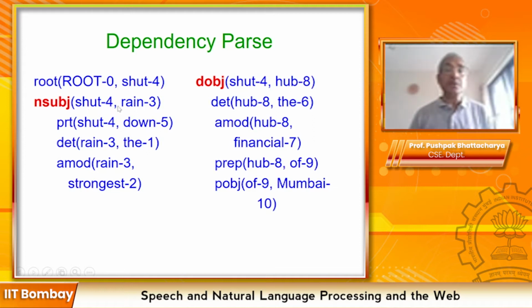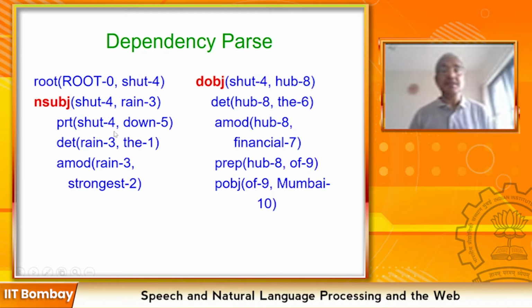Now, who is shutting? Rain is shutting. So that's why nsubj, nominal subject. Subject of shut is rain. Now, shut is further modified by a particle. So down. You remember in constituency parsing we said shut down itself is a verb phrase. Dependency is also doing that. It is combining shut and down with a predicate called particle. Shut and down are combined together.